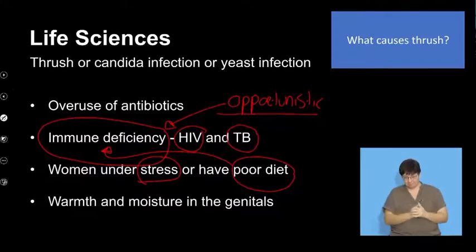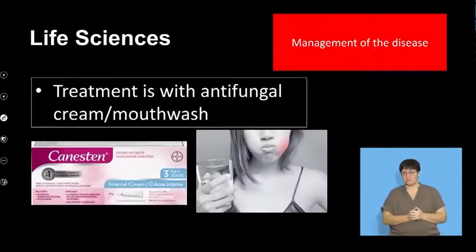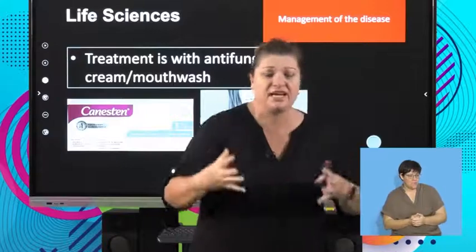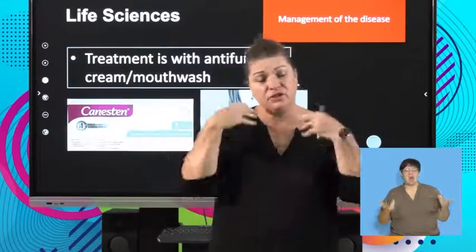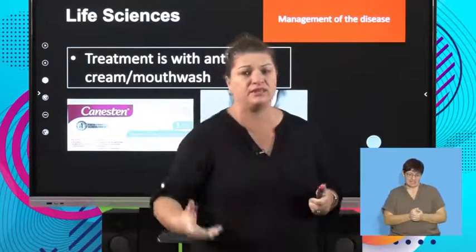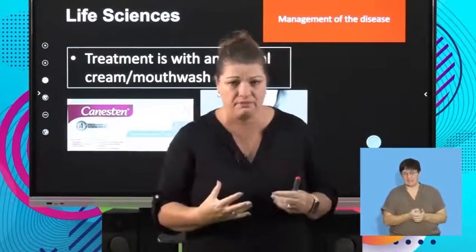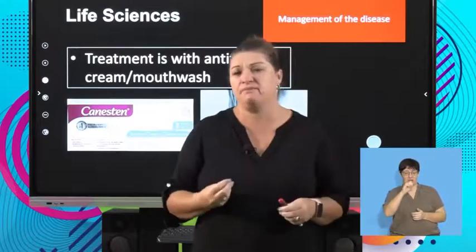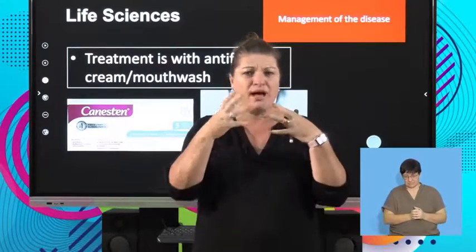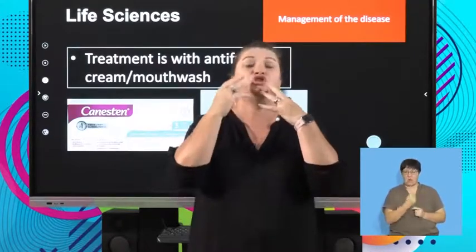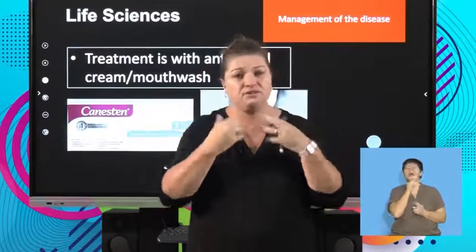Okay, guys, and how do we treat it? Treatment is actually quite easy here. You have to go to the chemist. It's over the counter. It's what we call an antifungal cream. So if, for example, it's in your mouth, you can have a mouthwash, which you gargle, and it kills the fungus.